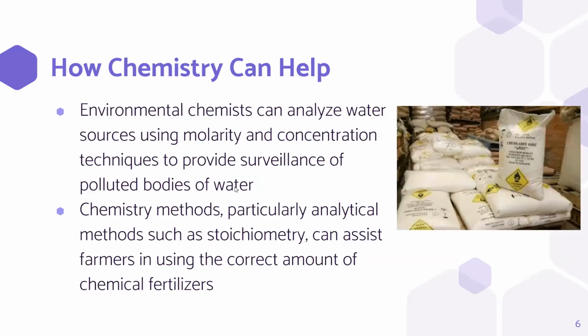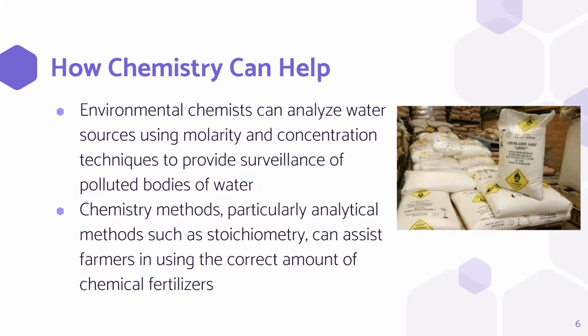And here's just a few ways that chemistry can help us solve the problem of fertilizer in drinking water. Environmental chemists can analyze water sources using molarity and concentration techniques to provide surveillance of polluted bodies of water. This can help us prevent water runoff by applying several other preventive techniques, such as nutrient management, if we discover that a body of water is susceptible to nutrient runoff and fertilizer runoff.